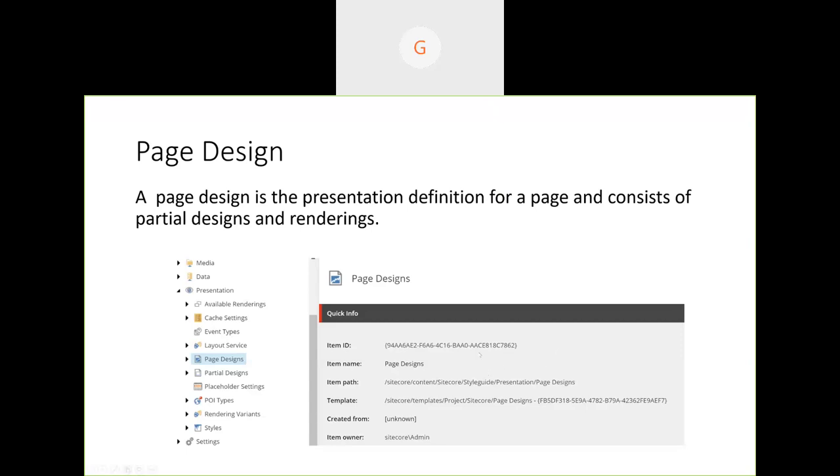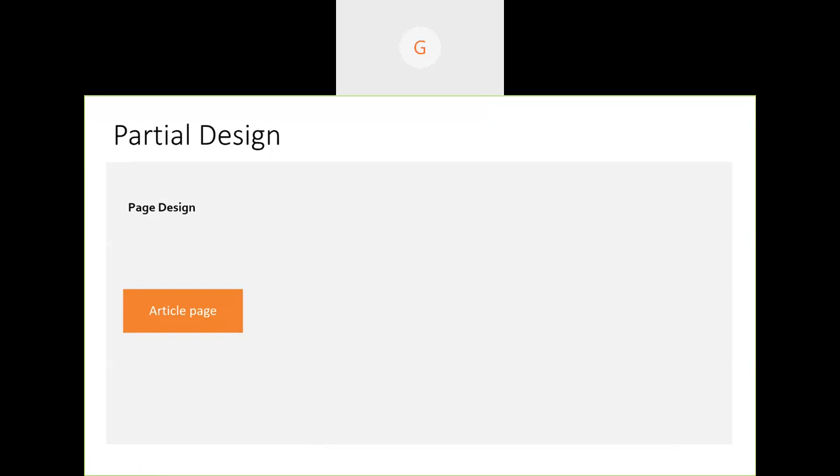Page design is like a combination of multiple partial designs, where we group all those partial designs and map them to some templates, so that whenever we create a page based on a particular template, we get this consistent presentation. And a partial design is mainly a combination of multiple components. So let's see.